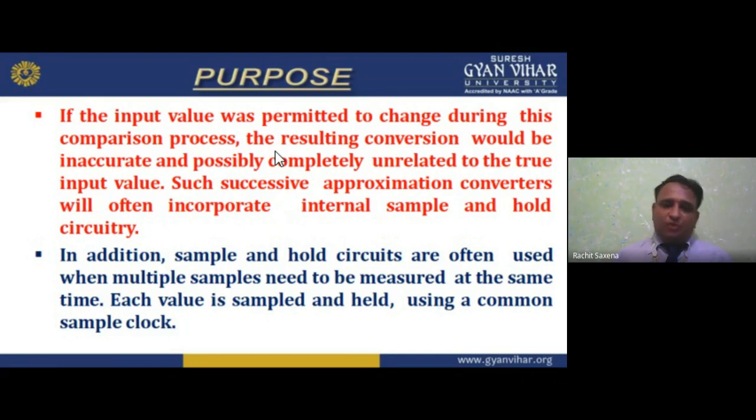Now, successive approximation converters will often incorporate an internal sample and hold circuit. That basically means the successive approximation converters will often incorporate an internal sample and hold circuit. I hope you understand.